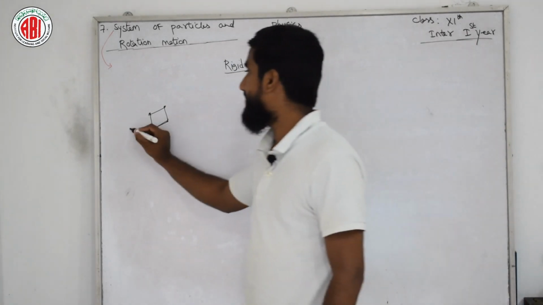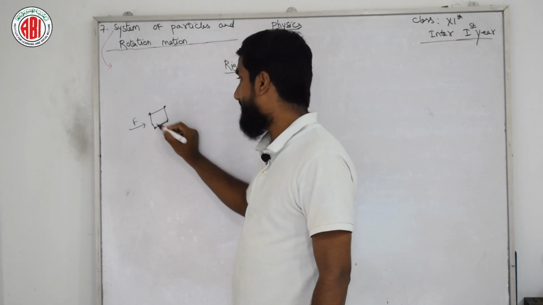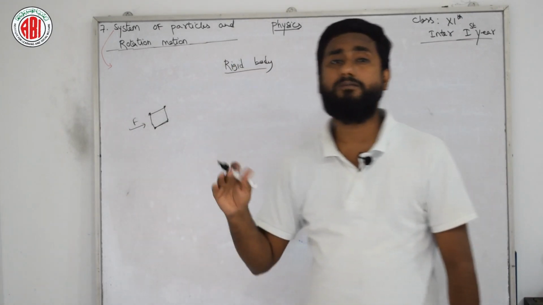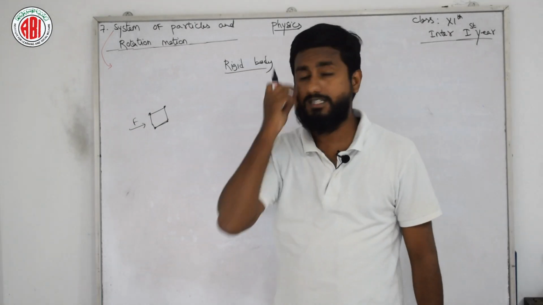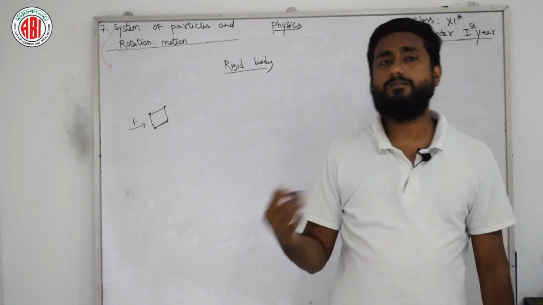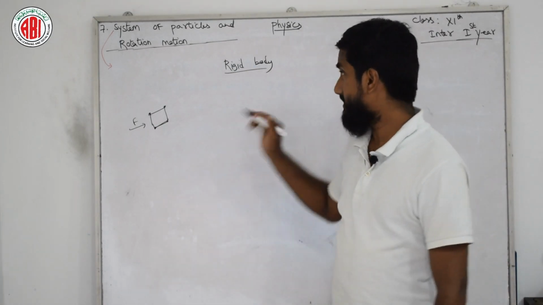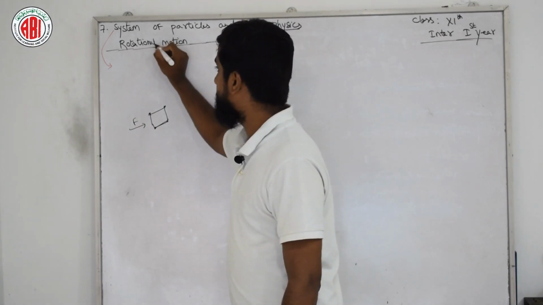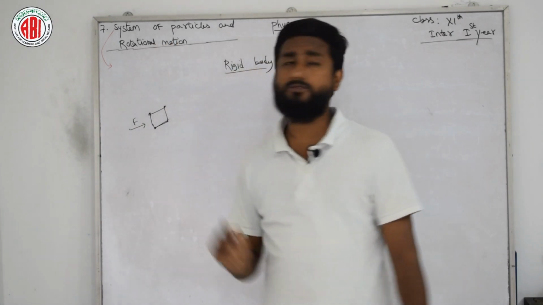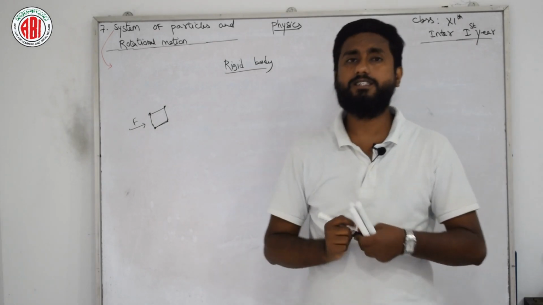If we apply force on that object, the object might change its state from rest to motion or motion to rest, but its particles do not move relative to each other. So we say that body is known as a rigid body. Now, next point related to a rigid body.